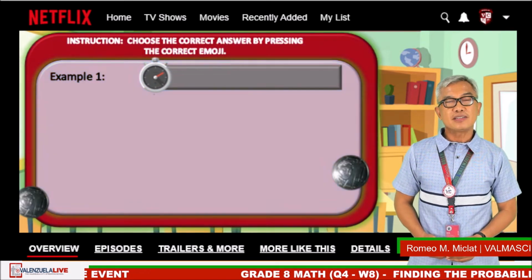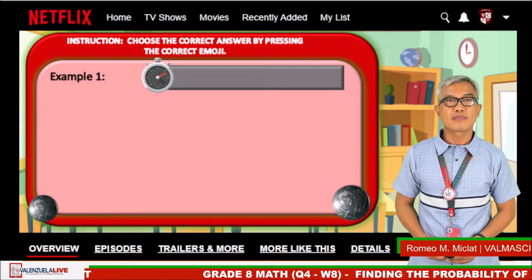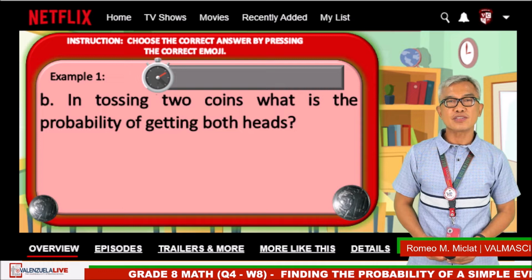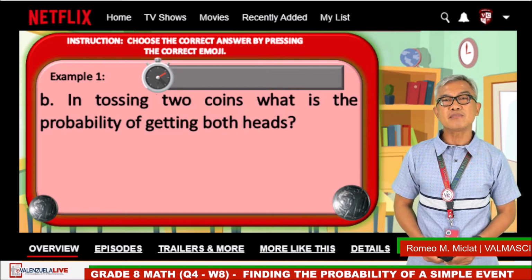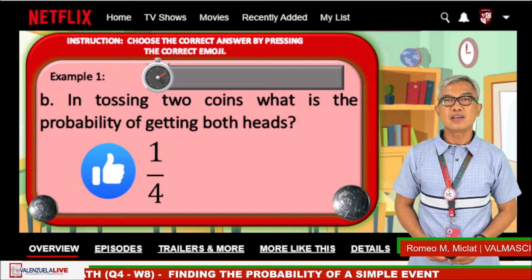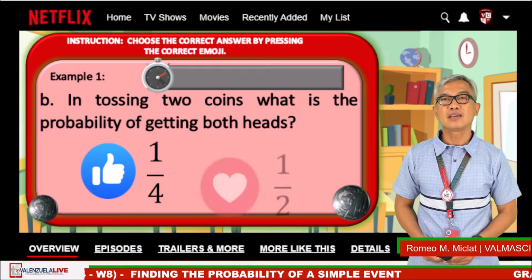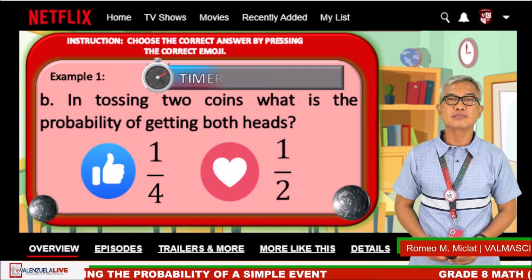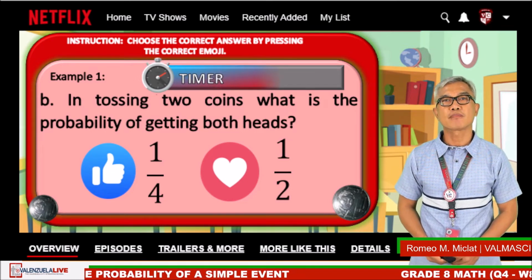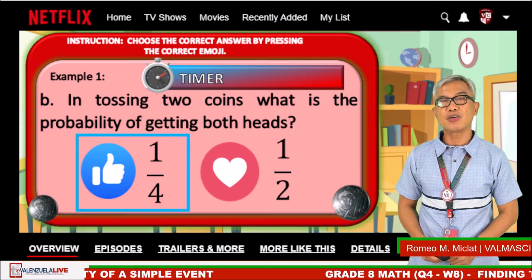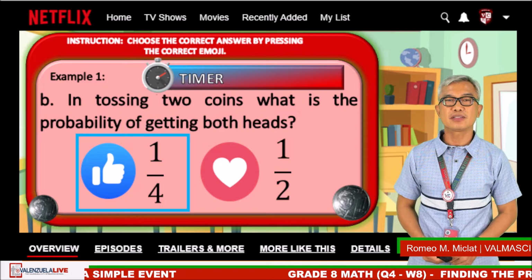Let us have the next one. In tossing two coins, what is the probability of getting both heads? Like emoji, 1/4. Heart emoji, 1/2. The timer starts now. Okay, time is up. The correct answer is 1/4.